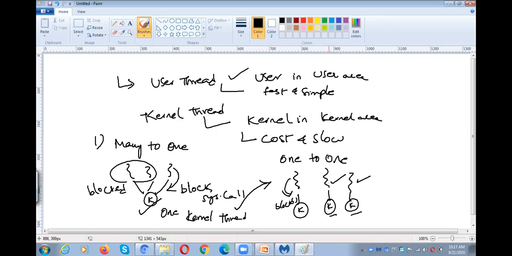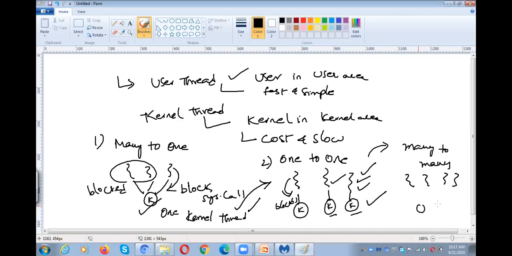How many user level threads are there, that many kernel threads have to be created. That is the problem with the second model. In order to cover both the problems, we'll go to many to many. Many to many means many user level threads are connected to many kernel threads.